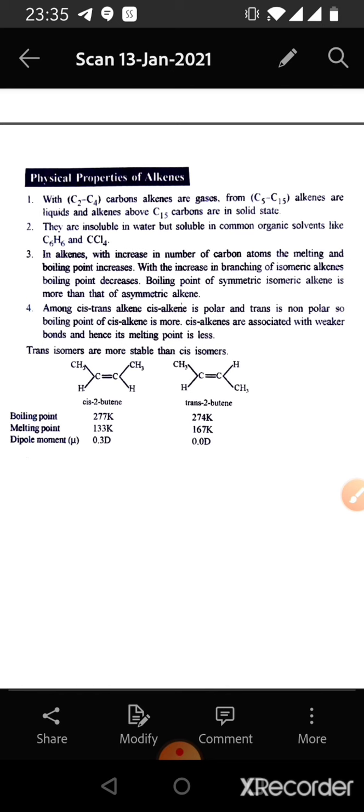If we consider the dipole moment, then we see that the dipole moment of cis-2-butene is 0.3 D, whereas the dipole moment of trans-2-butene is 0.0 D.